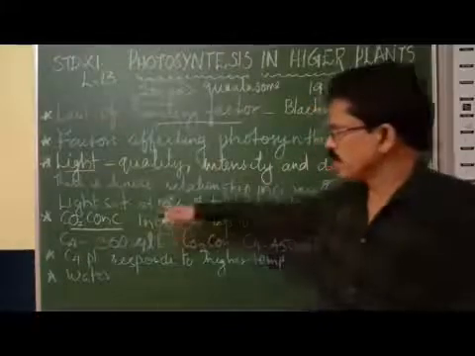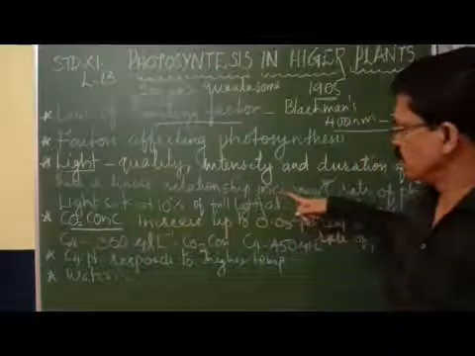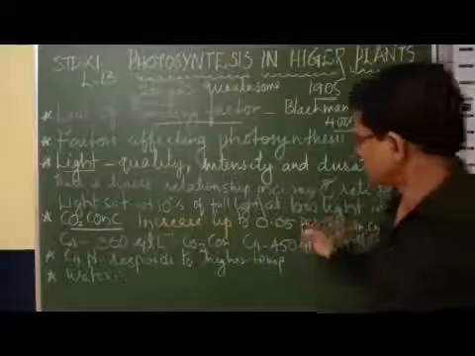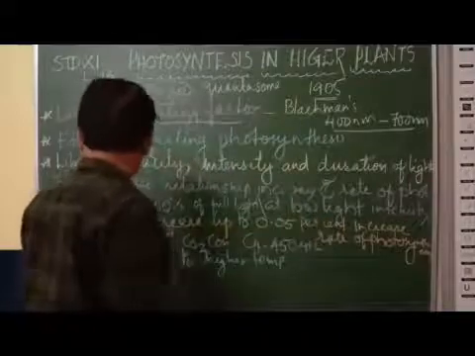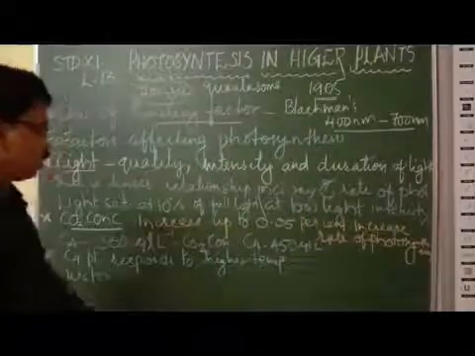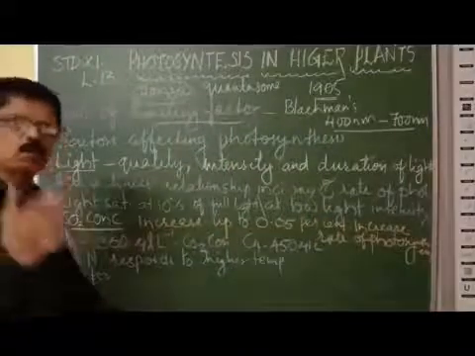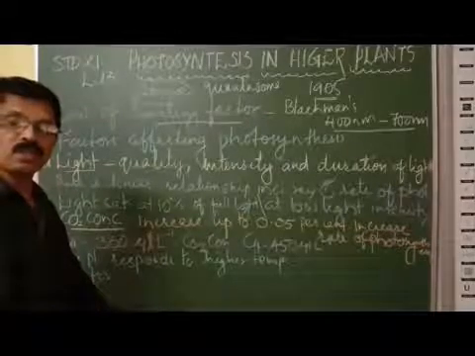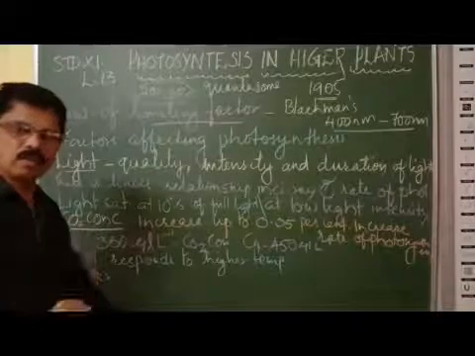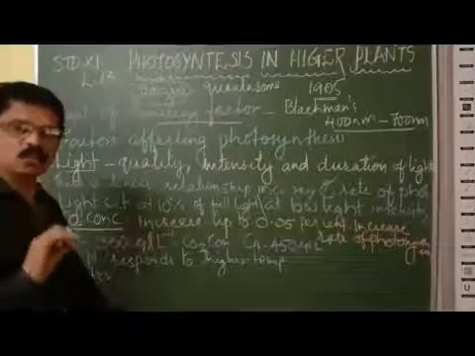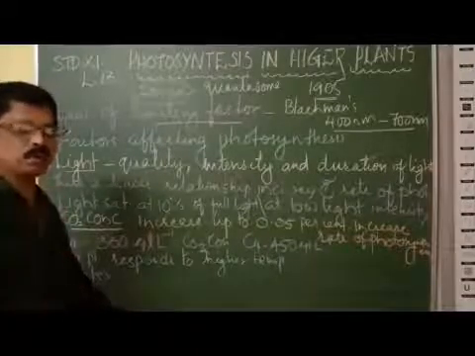Usually in plants, when sunlight is at full intensity, the plants attain saturation level at 10% of the light at full intensity.